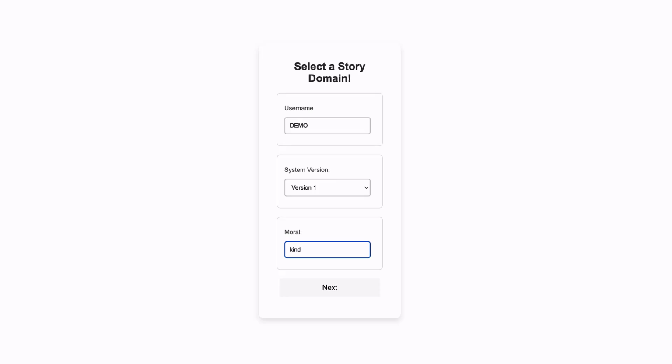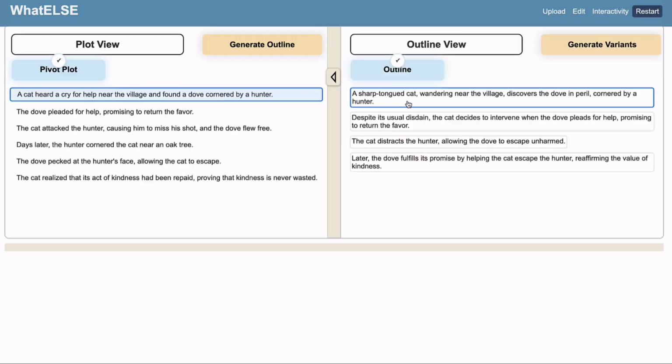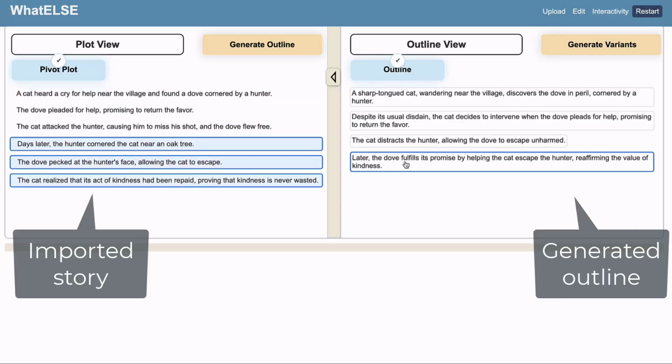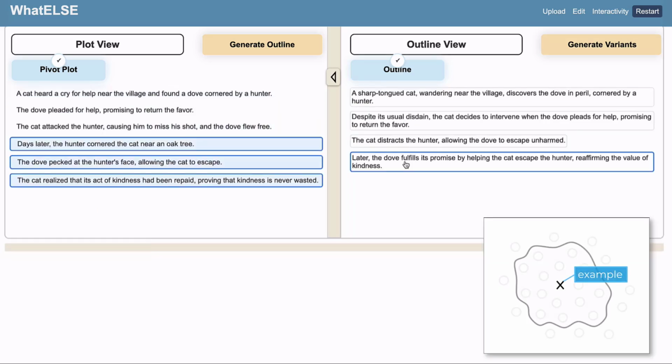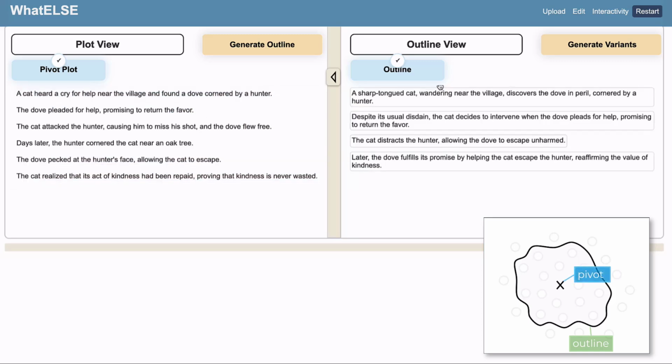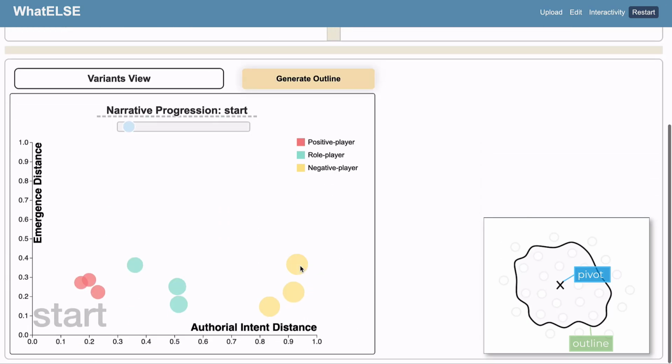It works as follows. Users can import example stories with an optional or thorough intent to define the story moral. The system generates a narrative outline by abstracting events and summarizing actions. We use this narrative outline as a representation of the narrative space, with the imported story acting as a pivot. From the outline, the system then generates different story variants within this space.